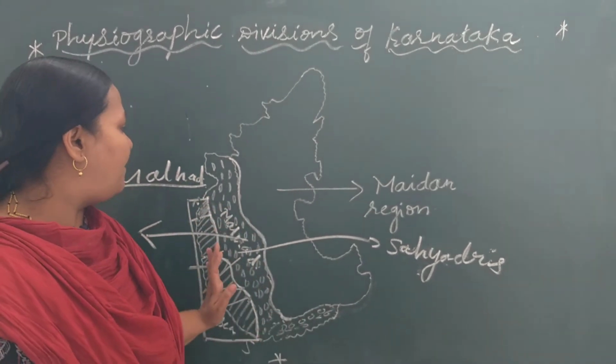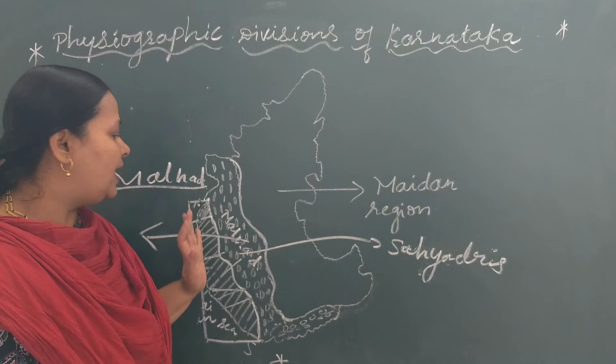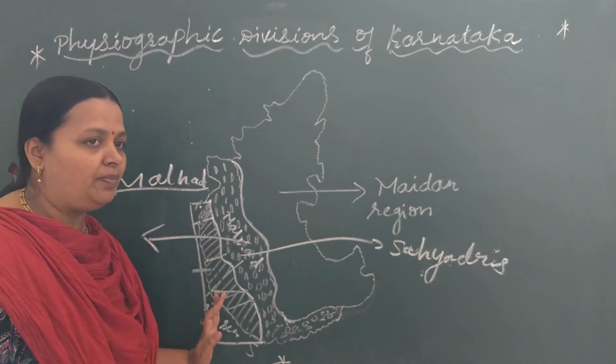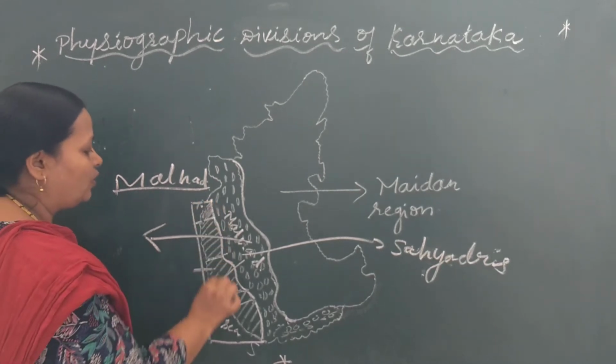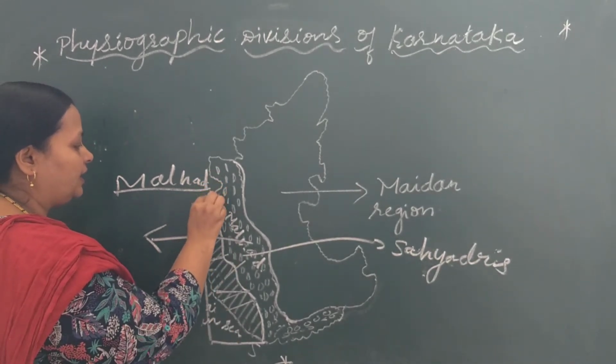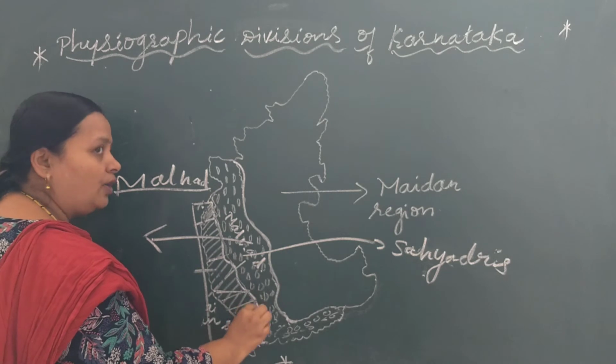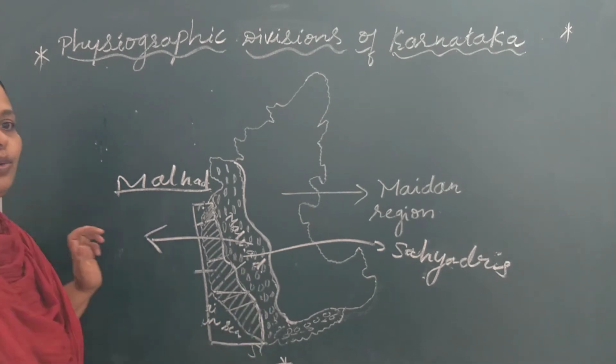Malnad runs parallel to the coastal plains from north to south. See here, this is the coastal area and the Malnad region runs parallel from north to south.